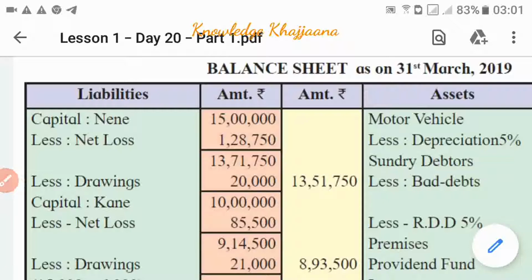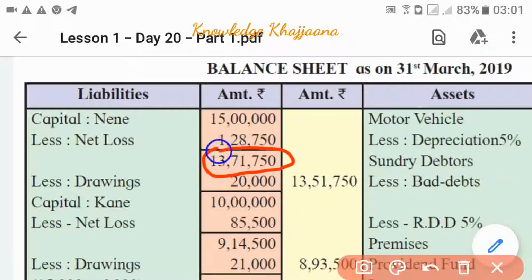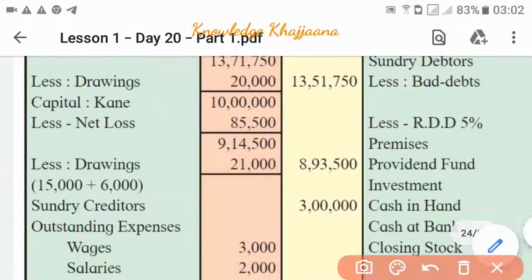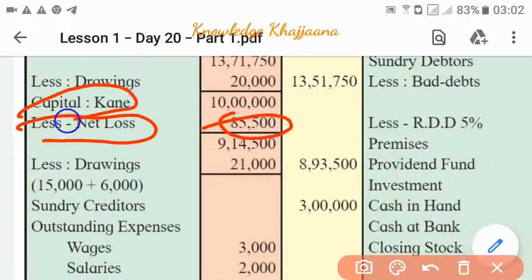Now after getting this amount, rupees 13,71,750, we have to deduct their drawings also, and we will get this final amount as the capital amount of Nene. Similarly for Kane, we had recorded his capital, and now we have distributed his part of loss, that is 85,500, and we have deducted that net loss from his capital. So we got rupees 9,14,500, but he has done two kinds of drawings also, drawings in terms of cash and drawings in terms of goods.